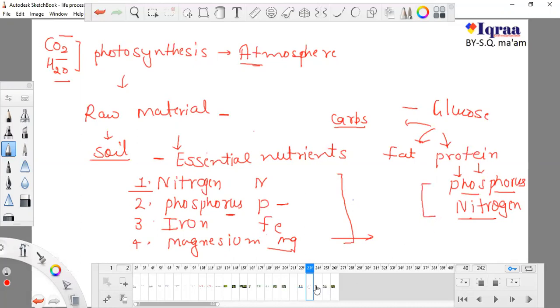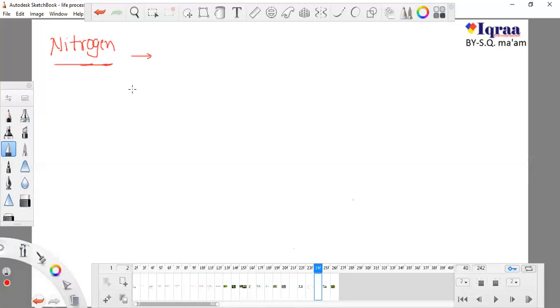Nitrogen is a very essential part, and our atmosphere has 78% nitrogen gas. So this is our plant, and there is 78% nitrogen in our atmosphere.